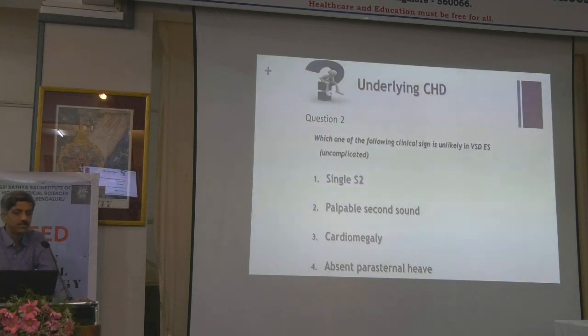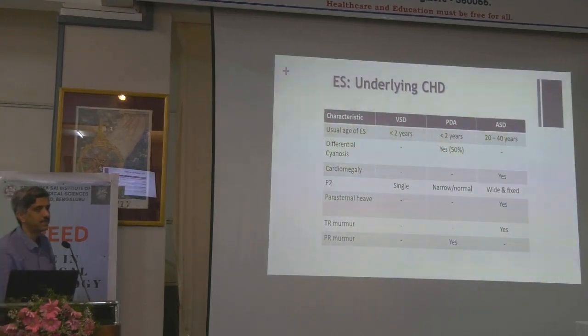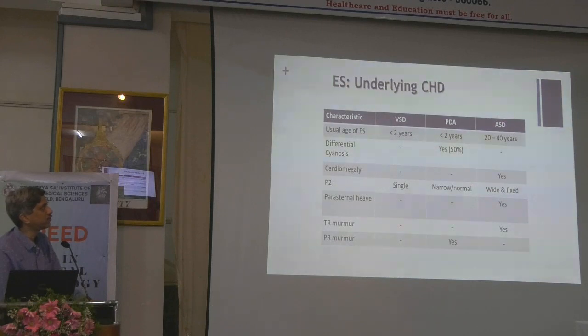So what are the clinical signs in PDA isometric syndrome? Cardiomegaly. Right. So this is a very important table. It's very simple, very easy to understand. The usual age of isometric syndrome is 2 years, mind you. The usual age of symptomatic presentation is 20 years. But the onset of isomerization starts around 2 years of age. Same thing, it may happen early in a PDA. And differential cyanosis is found only in 50% of patients with PDA. Rest of them have either mild cyanosis or they may have cyanosis in the upper limb also.